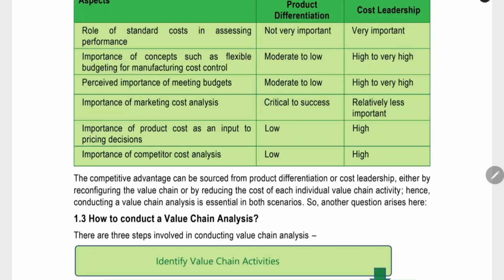High importance for cost leadership. Marketing cost analysis. Cost analysis is not less important for cost leadership. Why? Because it is the marketing cost. We should not do that much marketing cost on cost leadership. We have to reduce the cost, so we will not be spending that much on marketing. But when you do product differentiation, the innovation, different value, and then the marketing also plays an important role in your promotion. So it is a very important, critical factor to your success.